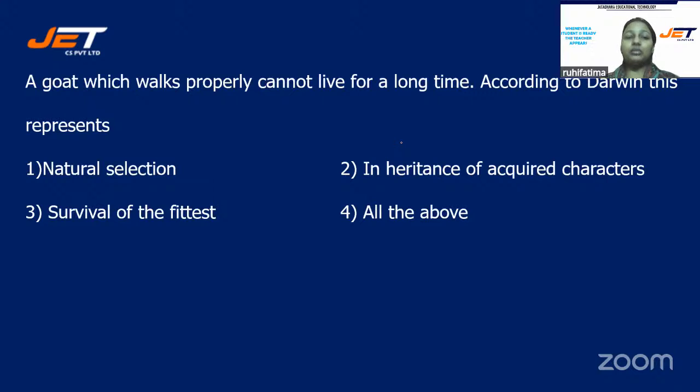Okay, next question. A goat which walks properly cannot live for a long time.